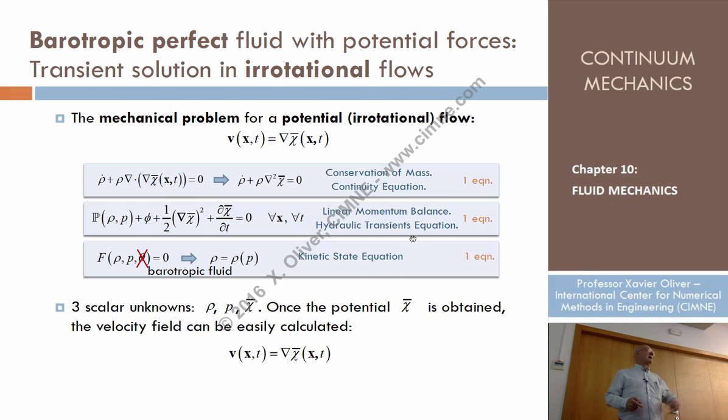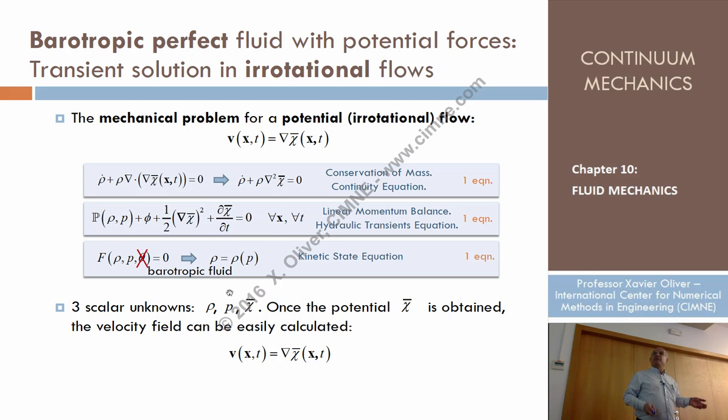The original problem had 5 equations and 5 unknowns. And now, by this treatment, whenever we make the assumption of irrotational flow, we have a much simpler problem, which is a potential flow, very important. There are many finite element codes that solve the potential flow problem.